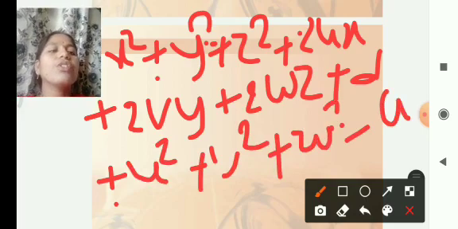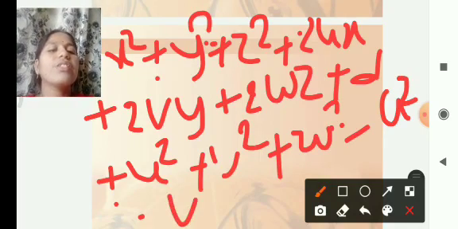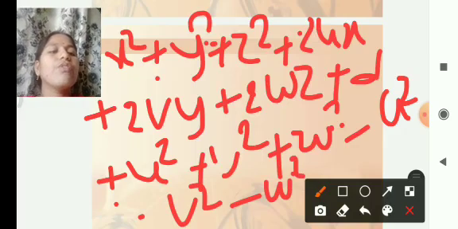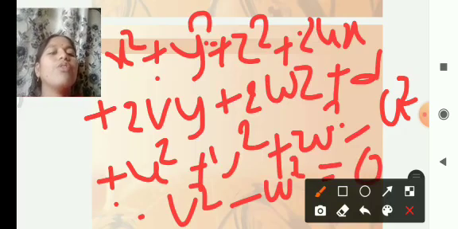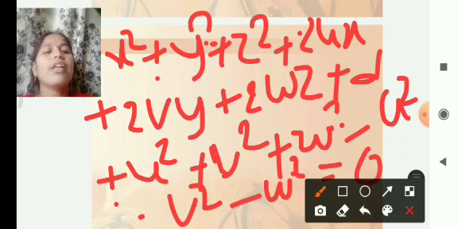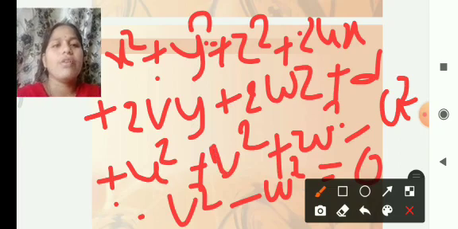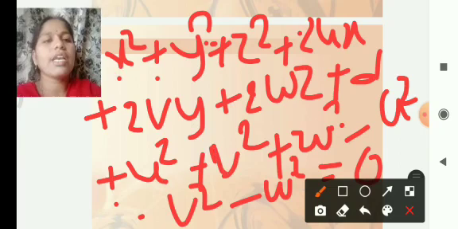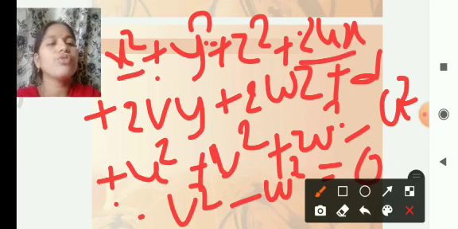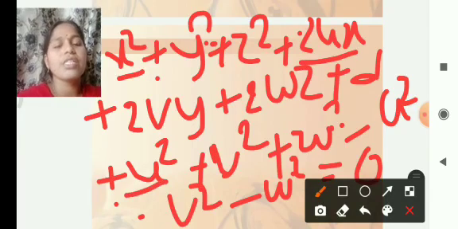We have to add and subtract, so the equation will be the same. We observe that x square plus 2ux is in the form of a square plus 2ab.